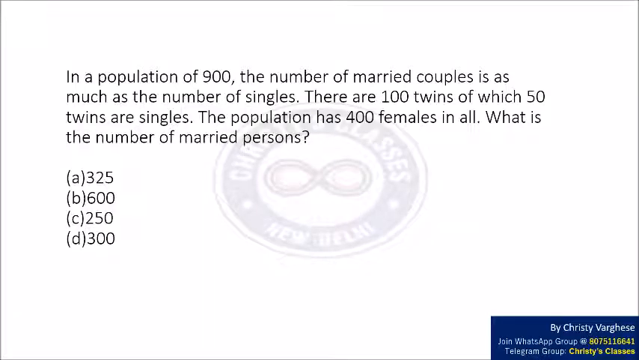In this video, we are going to solve the question. In a population of 900, the number of married couples is as much as the number of singles. There are 100 twins of which 50 twins are singles. The population has 400 females in all. What is the number of married persons? And we are given 4 options.